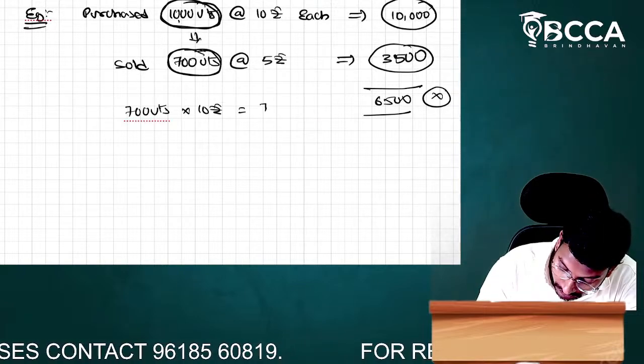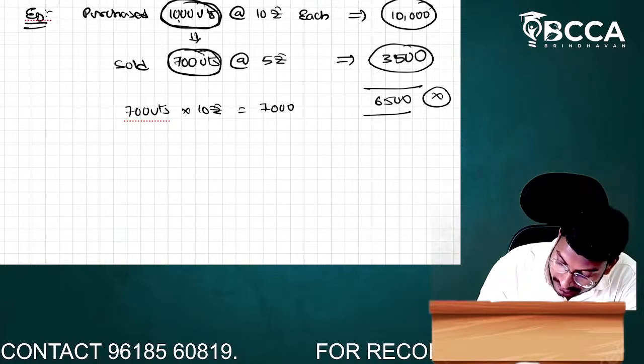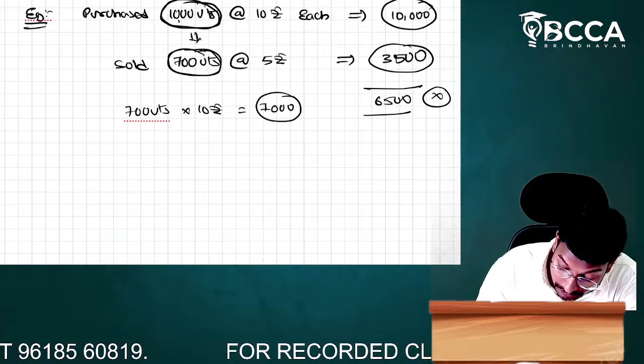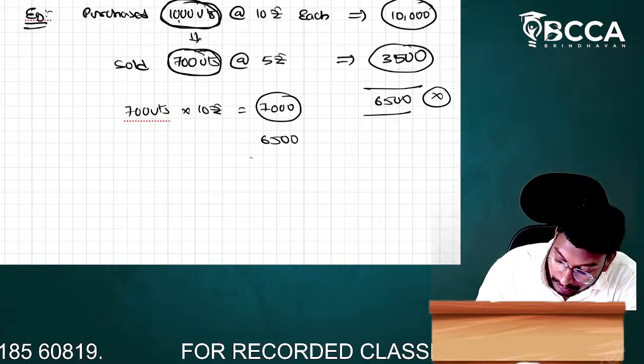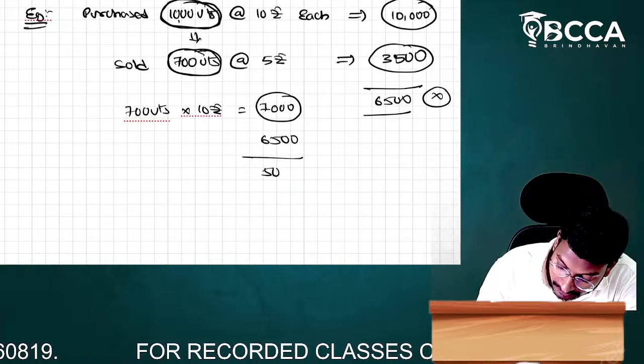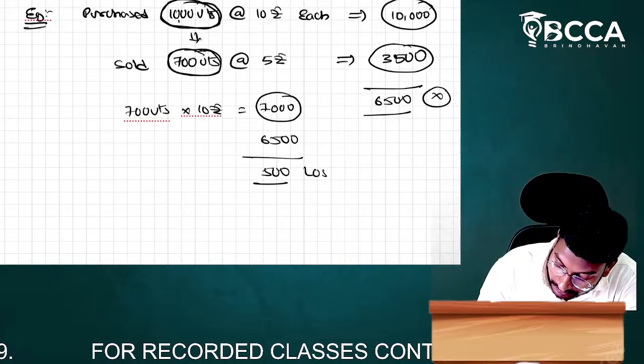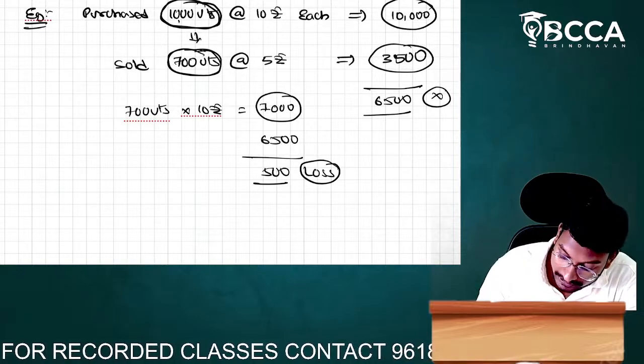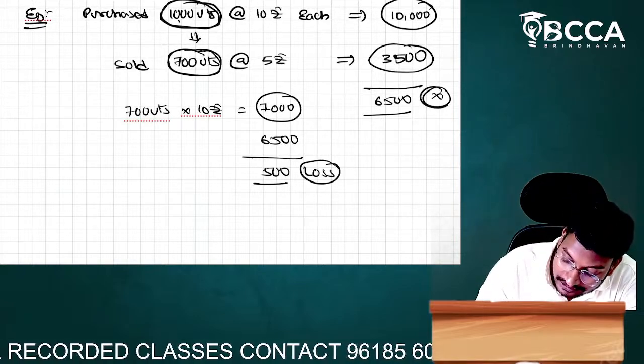That equals how much, sir? 7,000 is the answer. 7,000 is the expenditure. Now we have sold it for how much, sir? We have sold it for 6,500. Then we got 500 rupees as the loss. Here the correct loss is how much, sir? Here the correct loss is only 500 rupees, but not 6,500.